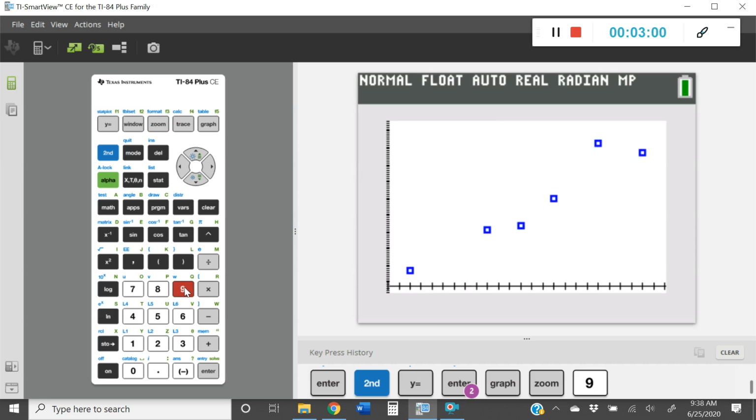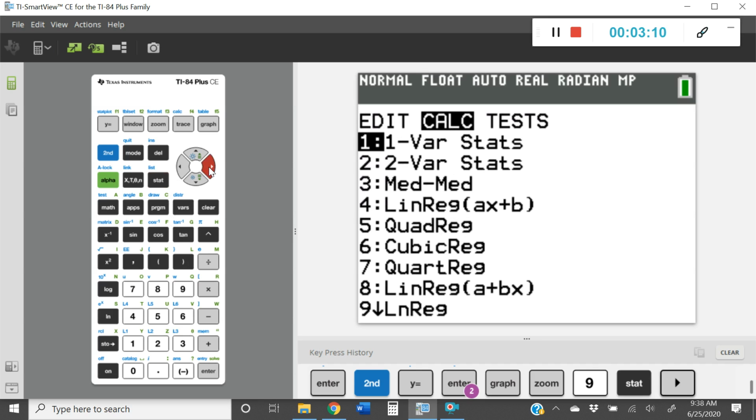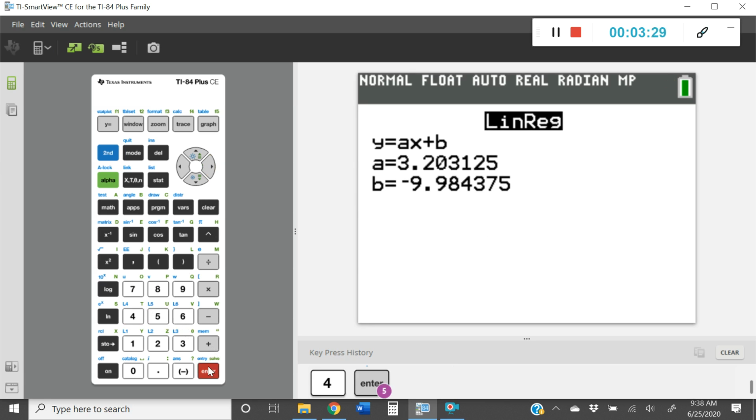Now, what we want to do is calculate the line of best fit that's going to go through that data. To calculate, we're going to press Stat. We're going to go to the right over to Calc, and we're going to choose option 4, which is LinReg, ax plus b, which is linear regression. So I'm going to choose option 4. And now I'm going to calculate my line of regression. To do that, you're just going to press enter a couple of times until you get down to calculate, and then calculate your line.